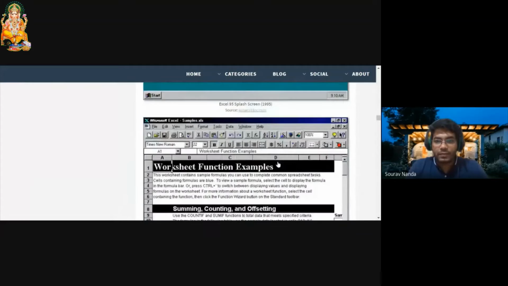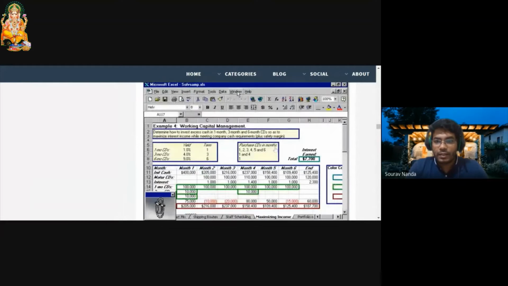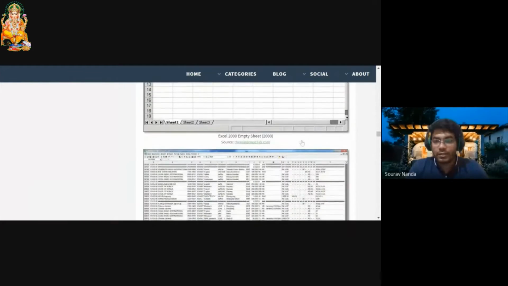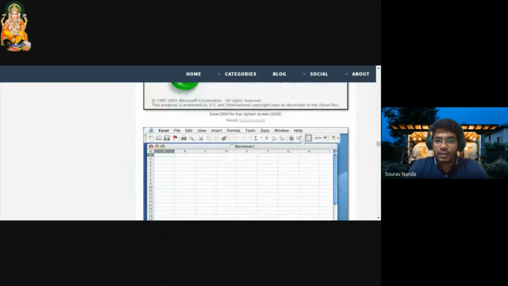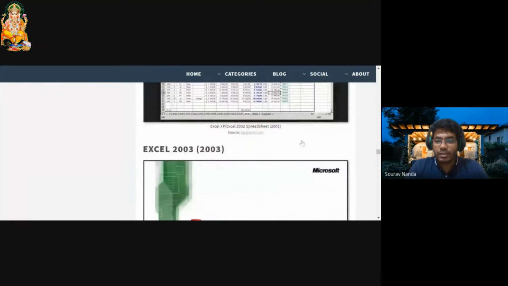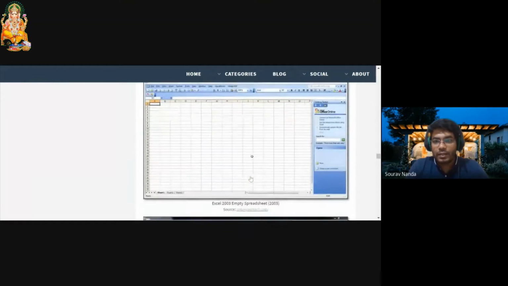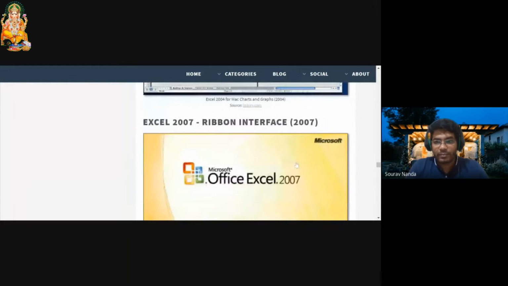Now you can see a lot of changes as compared to these versions. 2000 was something. We still use the 2003 version in many of the PCs. 2001 was not so famous. Yeah, Excel 2003. So after 2003, they launched 2007. This one.